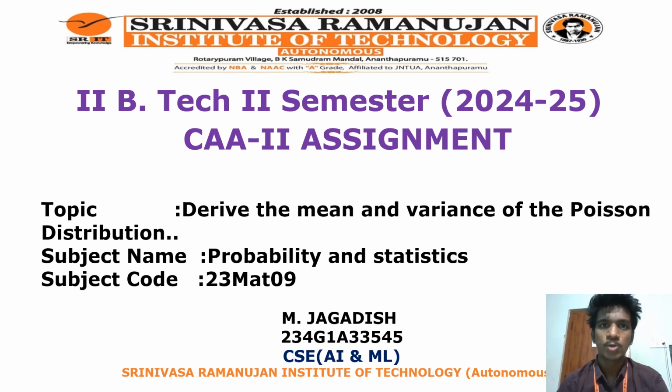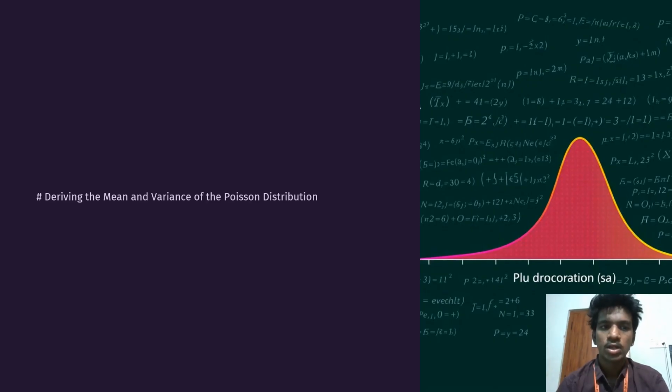Today I am going to discuss how to derive the mean and variance of the Poisson distribution, and the subject name is probability and statistics. Derive the mean and variance of the Poisson distribution.